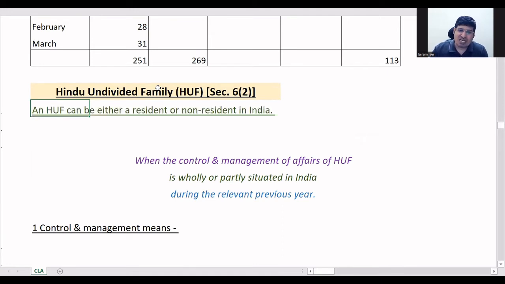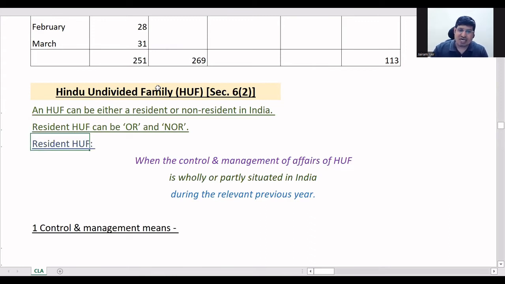So HUF can be resident or non-resident, and resident can be OR or NOR also, right? Now here for resident HUF, you will not have any days condition, any days or stay condition for residential status.